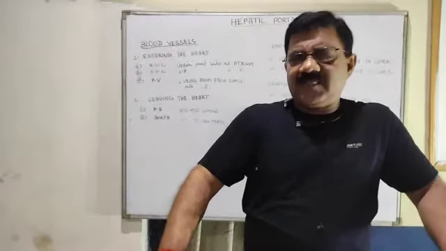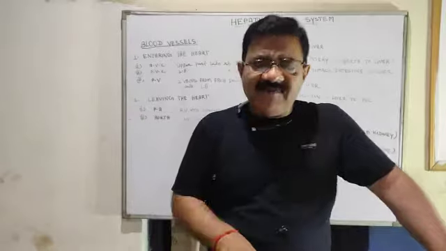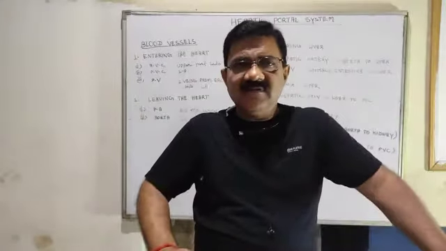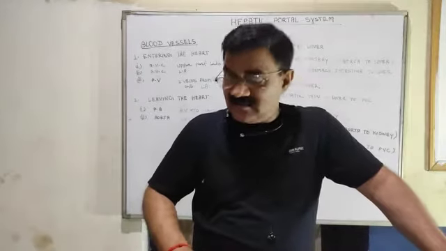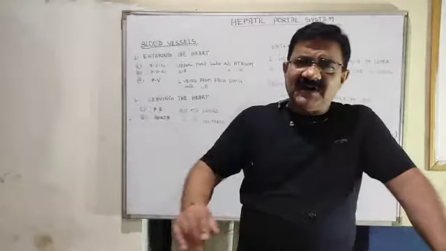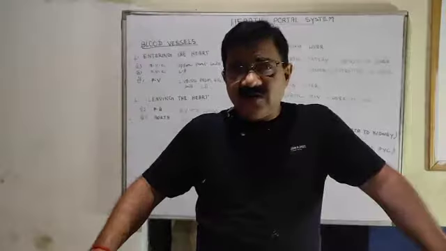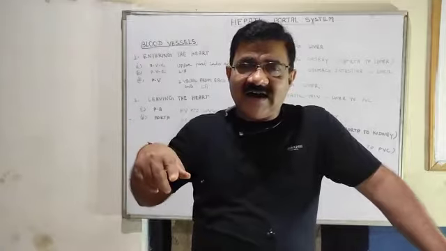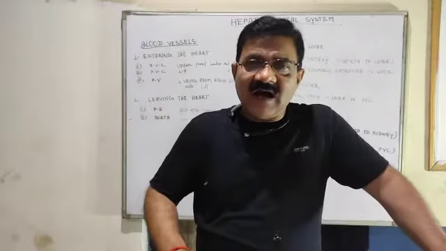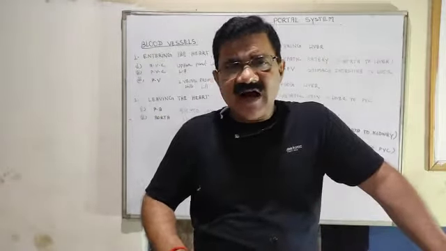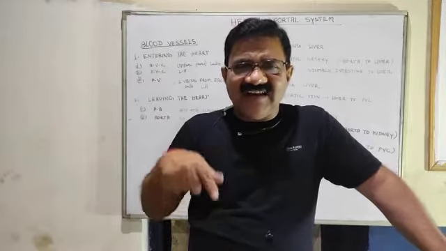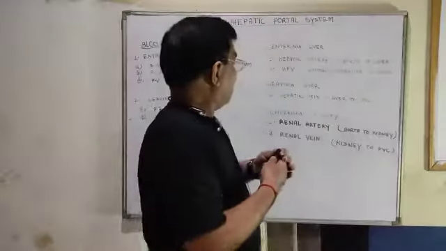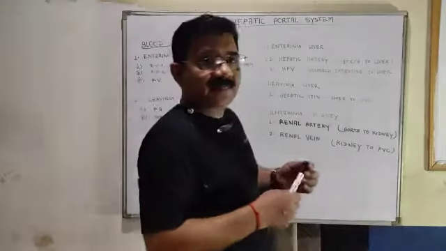You have seen, if you see the diagram 8.15, what is there? There are certain blood vessels going from the aorta directly to the liver, and some blood vessels going through the intestine and stomach and then to the liver. Try to understand what I want to say.